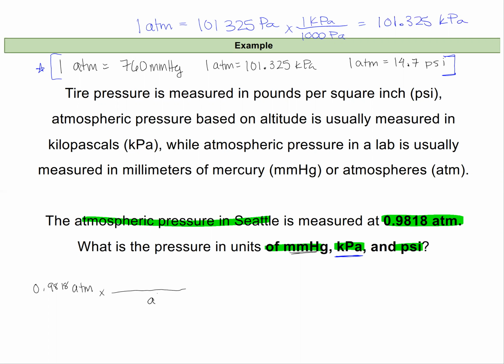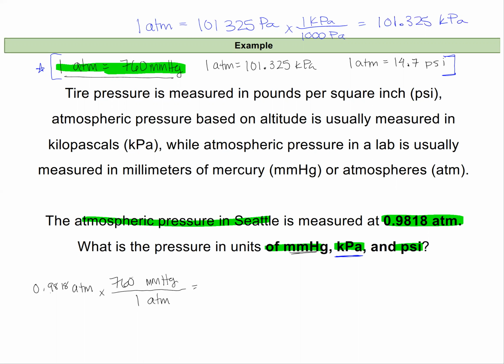I'm going to place my units of atmospheres on the bottom of my conversion factor, and I'm using this one right here, that 1 atmosphere equals 760 millimeters of mercury. Since I want units of millimeters of mercury, I'll put that on the top of my conversion factor. So 1 atmosphere equals 760.